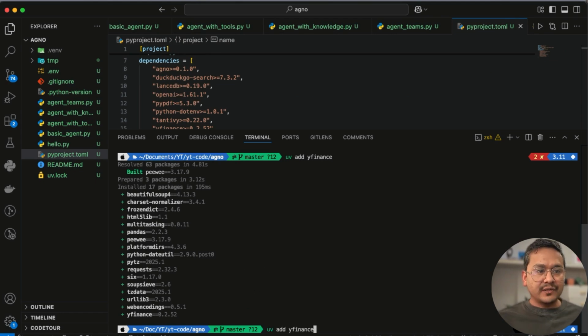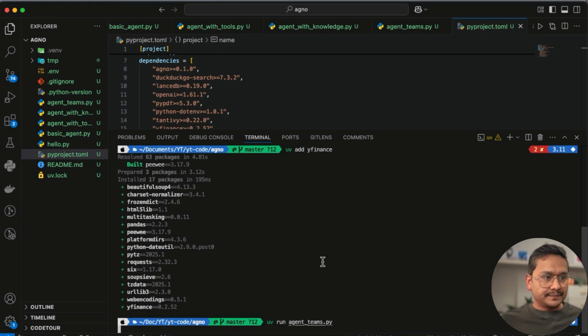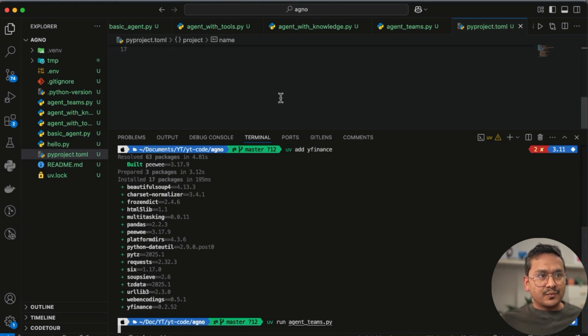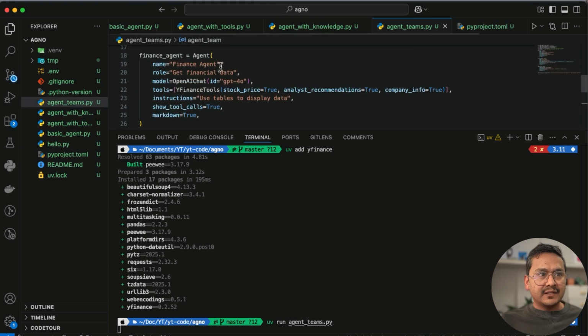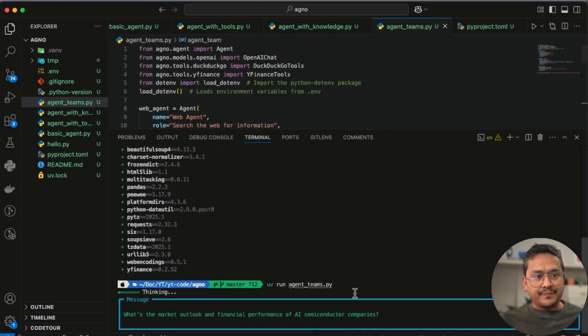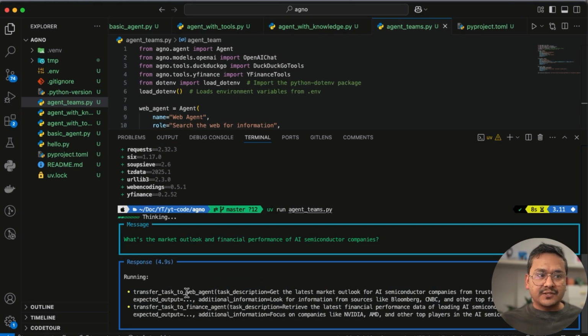Now again, if I run this, let's see if there is any additional thing that we need to install. I don't think so, but let's see, because that was only the tool that we added in the agents here, right? Okay, it is going through it. You can see here running transfer tasks to web agent, transfer tasks to finance agent. It is transferring the task to two different agents, and it is passing the information, get the latest market, this, and all the necessary parameters are there.